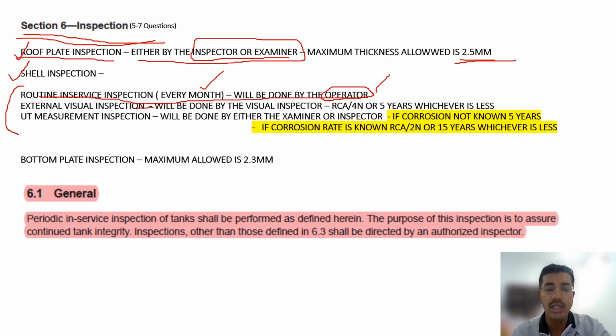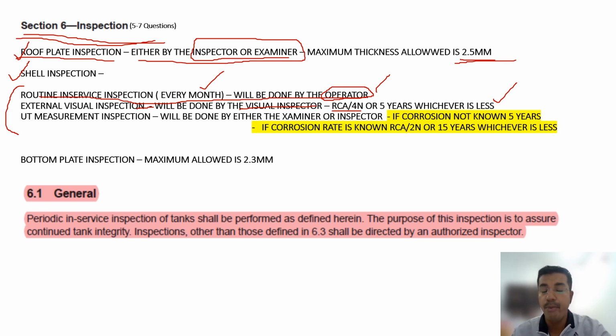External visual inspection will be done by the visual inspector. It is RCA by 4N or 5 years, whichever is less. You will ask me what is RCA? RCA means remaining corrosion allowance. I have already explained it in the beginning of API 653. What is remaining corrosion allowance? What is corroded thickness? What is design thickness? What is ordered thickness? Those you have to remember, and there are must-have questions. Design thickness, corroded thickness, ordered thickness. These you have to remember.